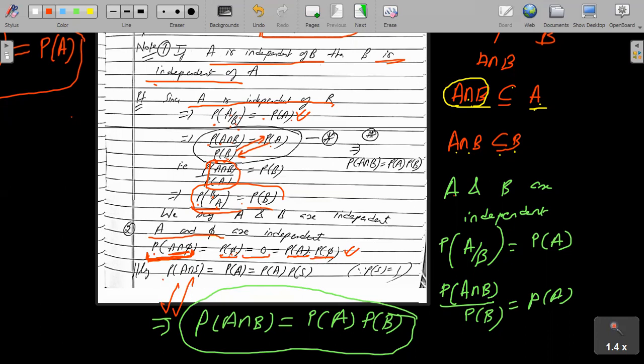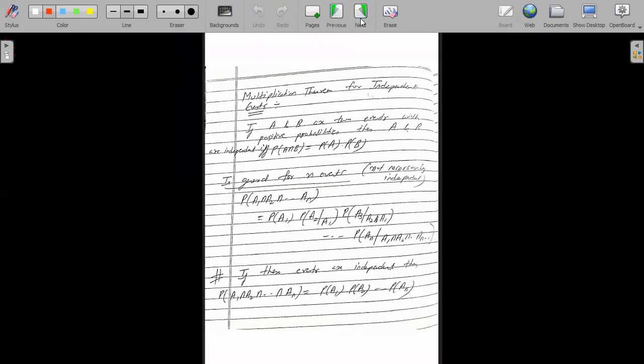Similarly, what is probability of A intersection S? So अगर मैं A की intersection sample space के साथ लूंगी तो मुझे A मिल जाएगा. So this is probability of A. Again this is same as probability of A into probability of S, because probability of sample space is 1. So you see, probability of A intersection S is same as probability of A into probability of S. So it means any event A and the sample space are independent. So we have the multiplication theorem for the independent events जो मैंने आपको अभी बताई,